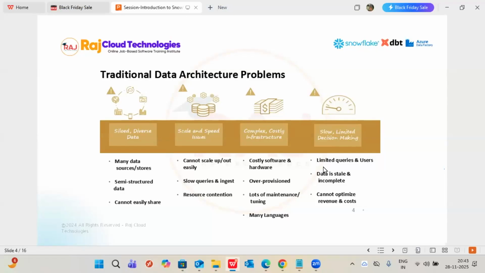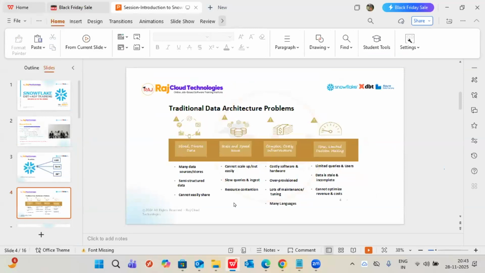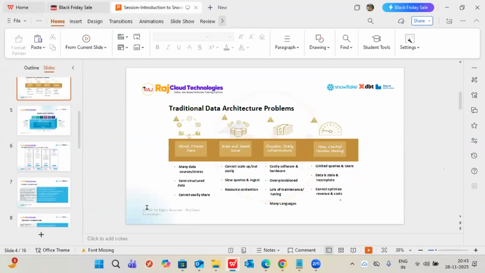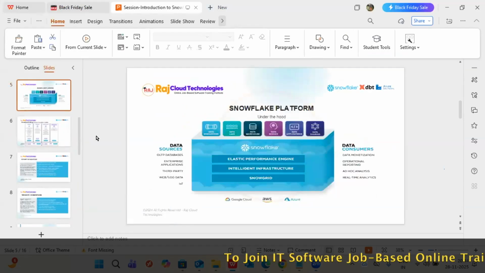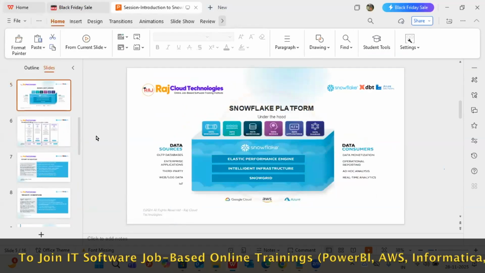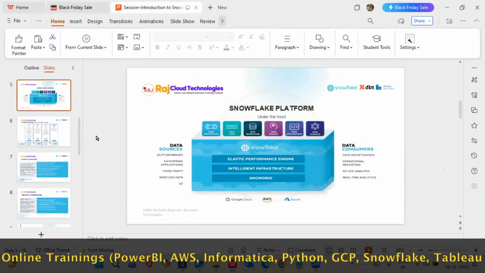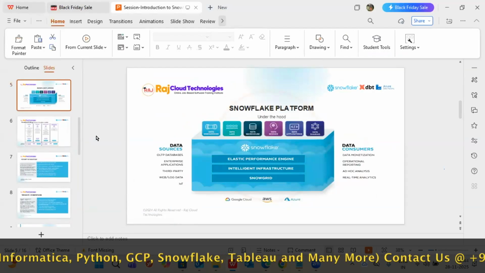Not only that, in previous technologies we have limited users, limited query execution, and these limitations. But in Snowflake we have unlimited users, unlimited roles, unlimited queries, and even cost management, everything Snowflake will handle. Like this, benefits are added into Snowflake. That is the reason people are running behind Snowflake and you are getting more opportunities in the market. That's the reason why Snowflake is best compared to other technology. Not only that, if you observe Snowflake and other technologies, on AWS only Redshift will support, and BigQuery only supports GCP. Like this, each technology is tied to a particular cloud provider.